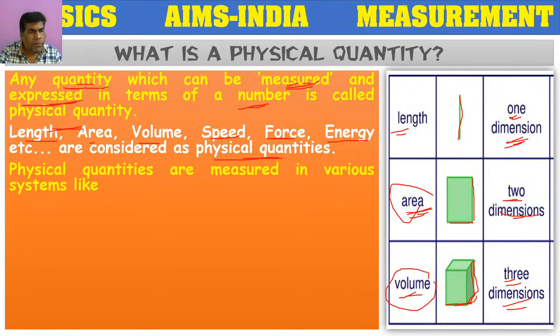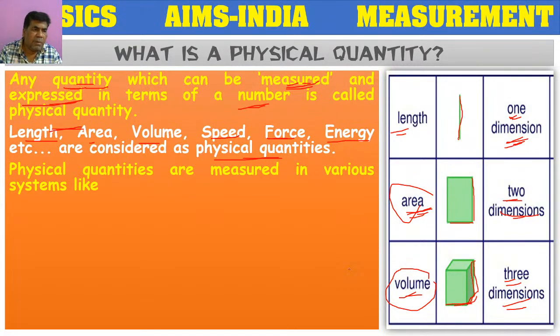So how do we actually measure them? For measuring a physical quantity, suppose I have an object and a measuring device. But if I have an object and a measuring device, is it enough for making a measurement?